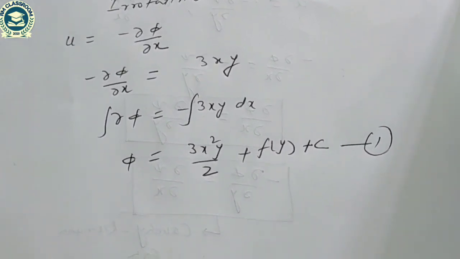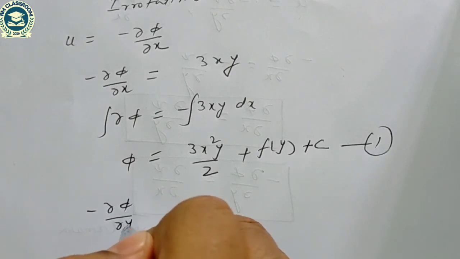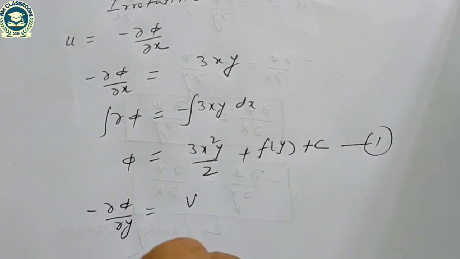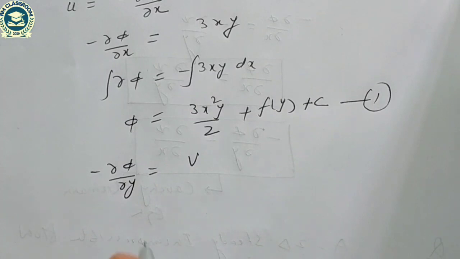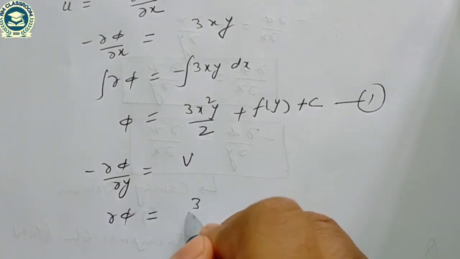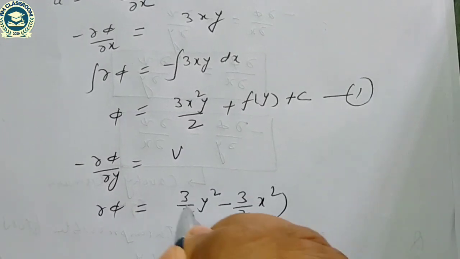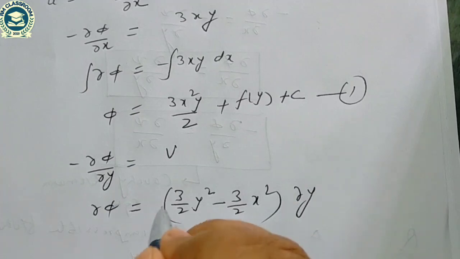Similarly, we can write minus del phi by del y is equal to v. So del phi is equal to 3 by 2 y square minus 3 by 2 x square into del y.